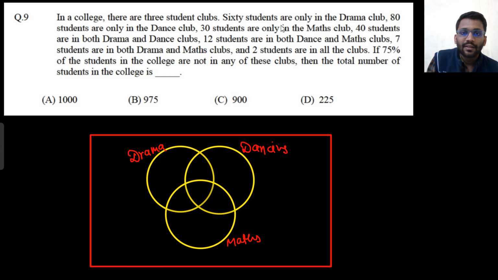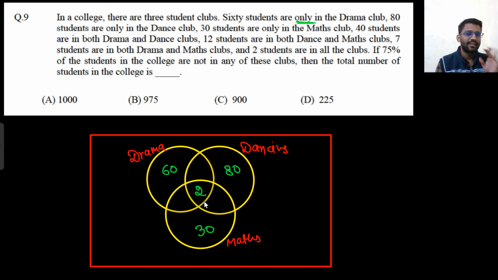Okay, so 60 students are only in drama. So these many students we are talking about, these are the 60 students which are only in drama. And 80 students are only in dance club, that means these many students, right? And 30 students are only in maths club. Let's read this line: two students are in all clubs.